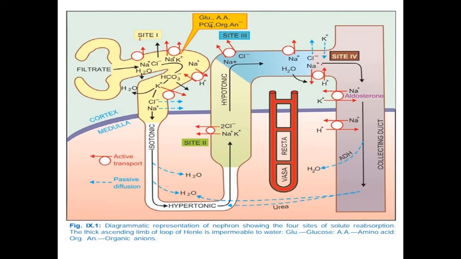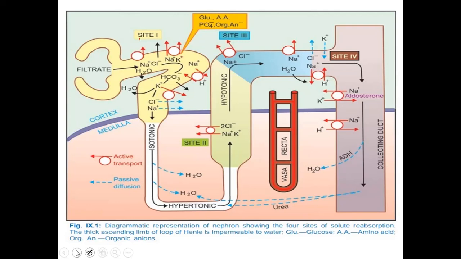That can be inhibited by spironolactone, an aldosterone antagonist. Along with sodium, potassium is also excreted, so to overcome that hypokalemia these drugs can be useful. So site number 4 inhibits sodium and potassium excretion. These are the different sites of action of the drugs.